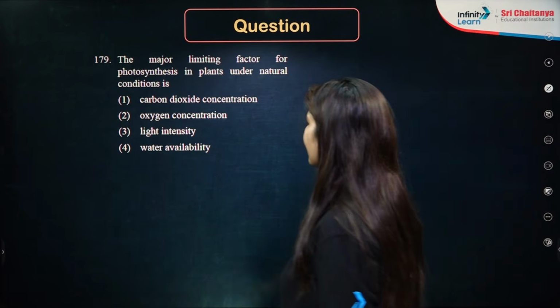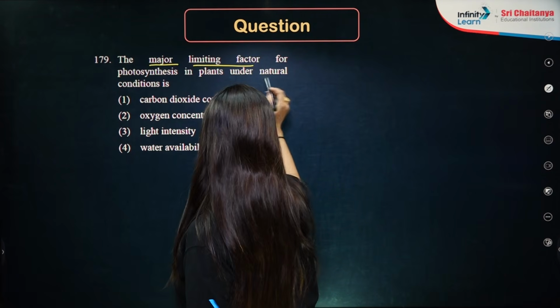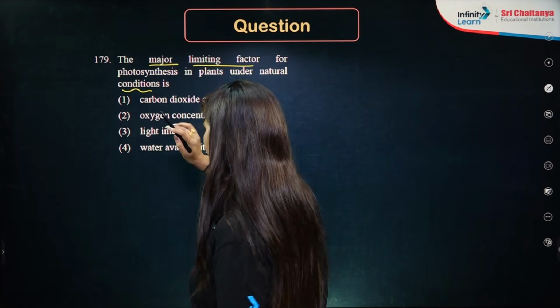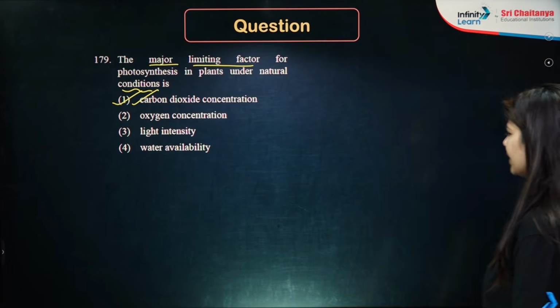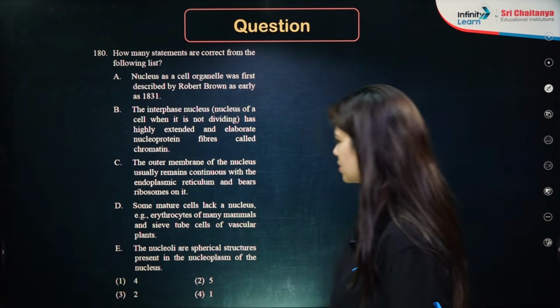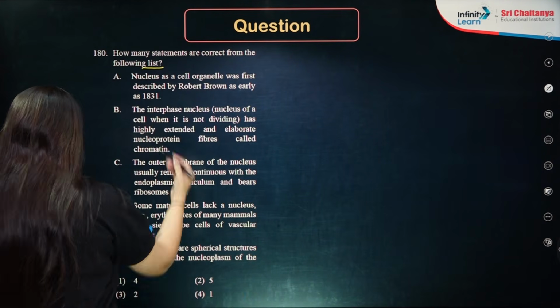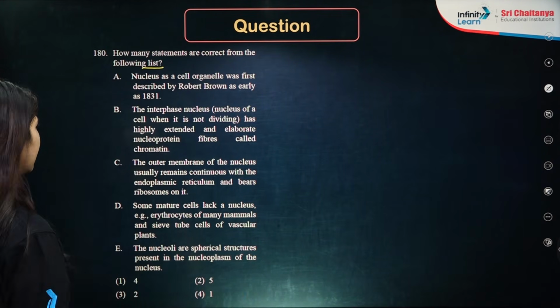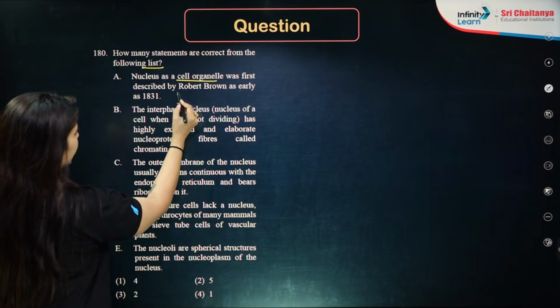Perfect. Next question, the major limiting factor for photosynthesis in plants under natural condition. The major is always carbon dioxide concentration. So answer is option number 1. Easy question. Next question is, how many statements are correct from the following list? We have 5 statements. Number 1 is, nucleus as a cell organelle was first described by Robert Brown.